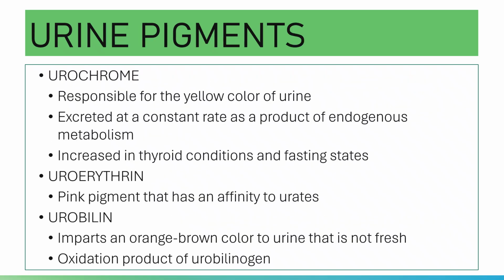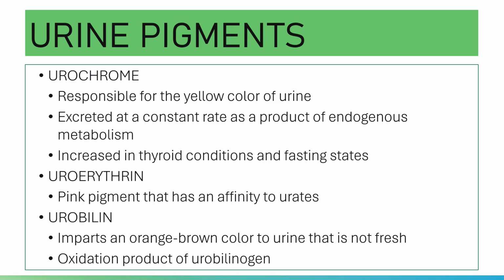Urine pigments. First on the list here is your urochrome. This one is your major urine pigment. Your urochrome is responsible for the yellow color of the urine. Okay, and it is excreted at a constant rate as a product of endogenous metabolism. Urochrome excretion is dependent on metabolism. If you increase your metabolism, there will be an increase in the urochrome excretion.